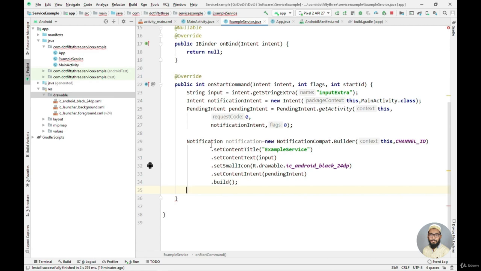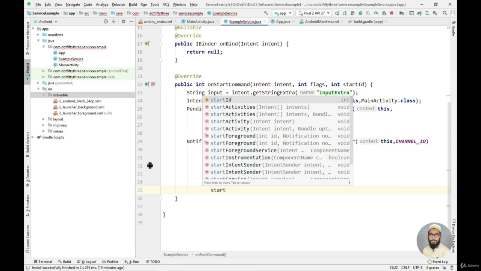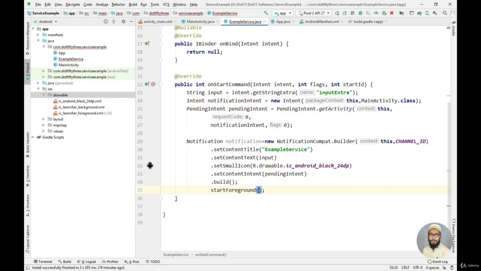So instead, after this build method, we will just say start foreground, and I need to pass two parameters here. The first one will be the constant that defines what happens when the system kills our service.